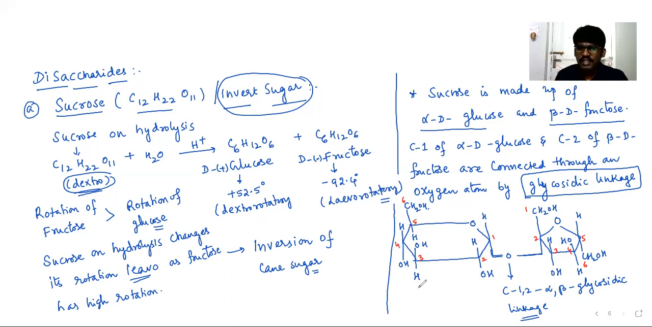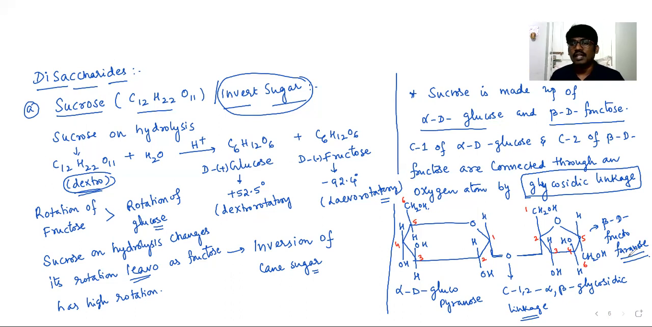And you can write this as alpha D glucopyranose. On the right side, you can write this one as beta D fructofuranose. So sucrose is made up of alpha D glucopyranose and beta D fructofuranose. That is the structure of sucrose. Hope you understand. It is all about sucrose. Please copy it. That's all for this session.